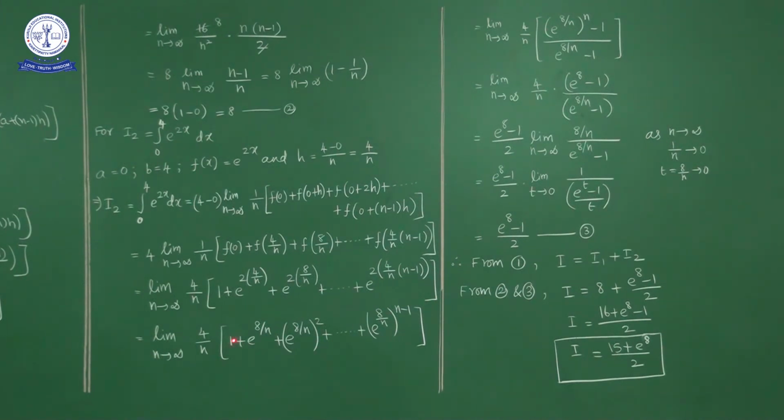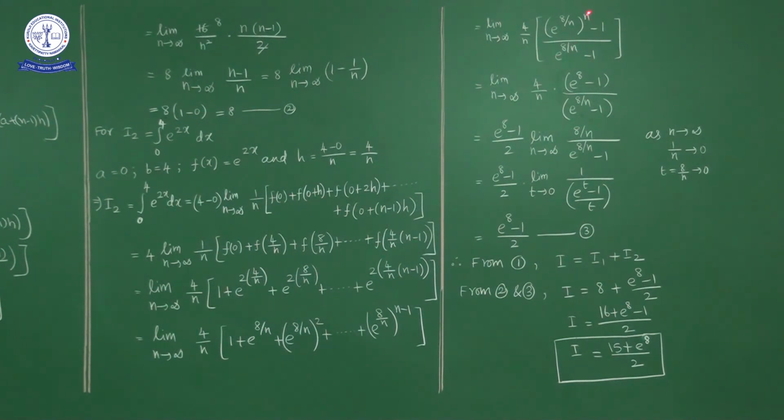For this problem a is equal to 1 and r is equal to e power 8 by n. So using the sum of n terms of a geometric progression, for this part, what will we get? Limit n approaches infinity 4 by n into a into r power n minus 1 upon r minus 1, that is e power 8 by n whole power n minus 1 upon e power 8 by n minus 1.